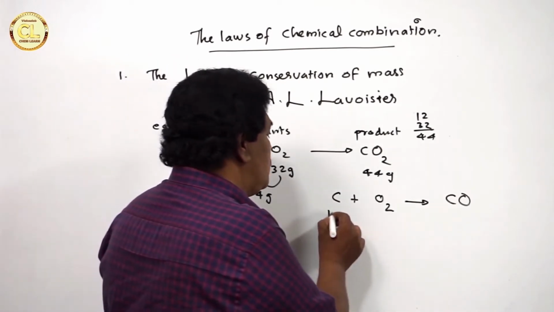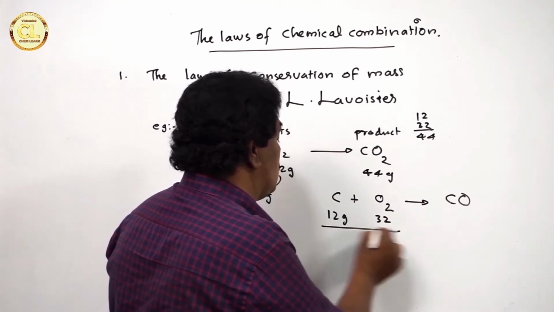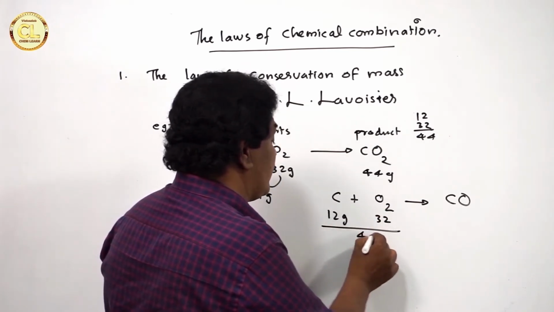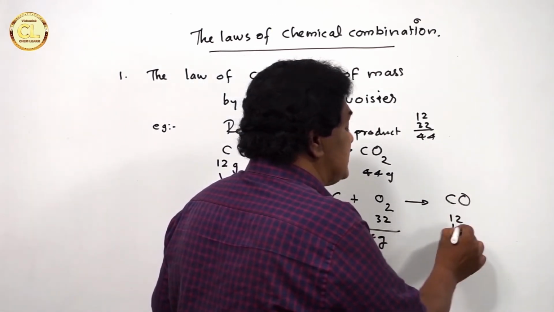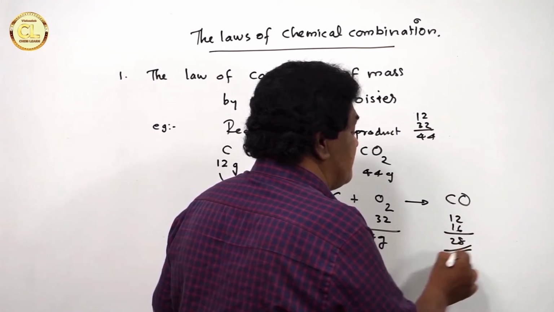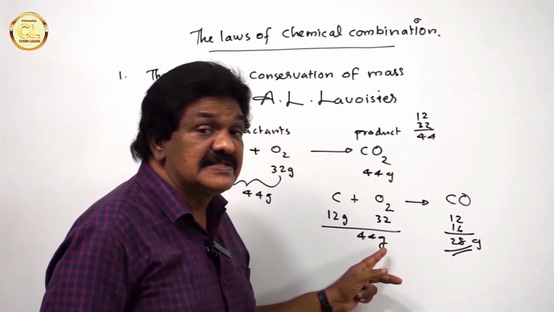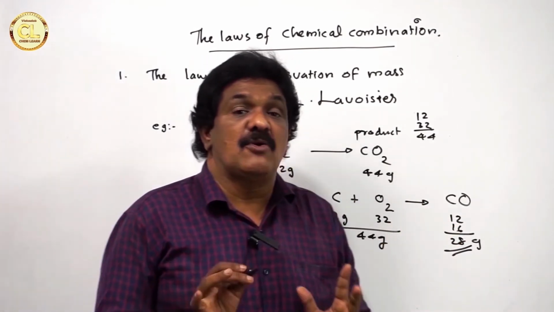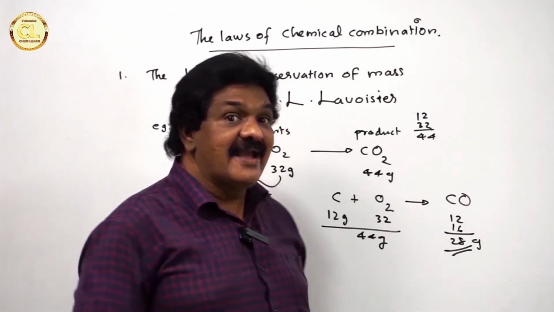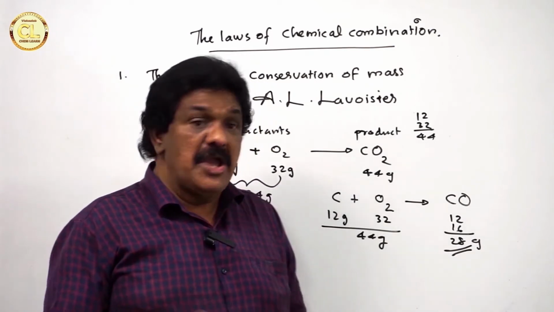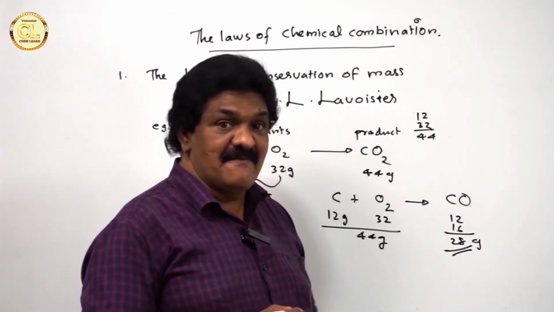Now, let us check. 12 gram carbon, oxygen 16 into 2 is equal to 32. So, the total is 44 grams. And carbon 12 grams, oxygen 16 is equal to 28 grams. See, in this unbalanced equation, the total mass of the reactants is 44 grams and the total mass of the products is 28 grams. They are not equal. So, this is against the law of conservation of mass. Why? Because mass is not conserved. Here, mass is lost when the product is formed.